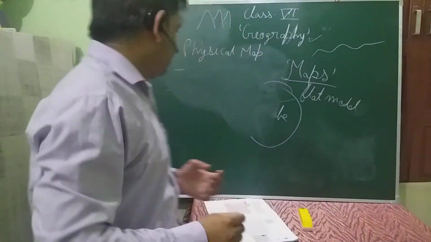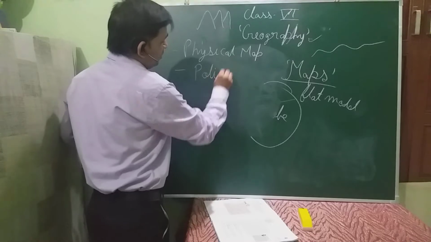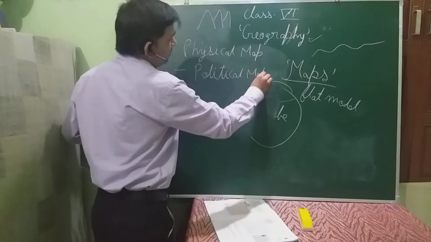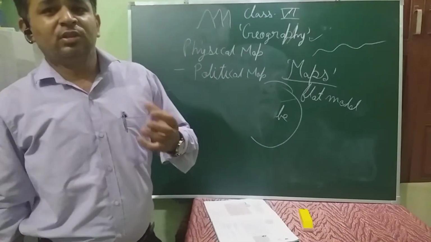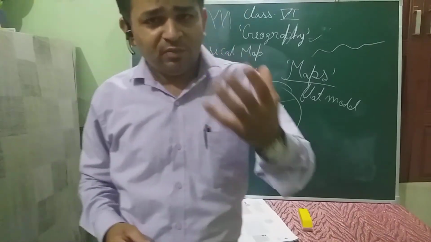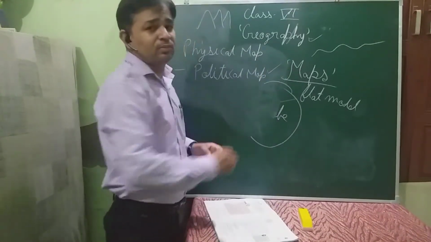Then the next category is political boundaries, which are shown in the political map. The map which tells about the cities, metropolitan cities, capitals, even smaller cities, that map is the political map.